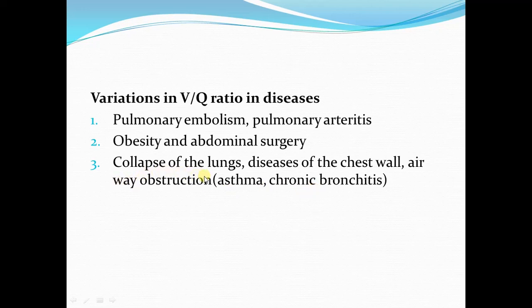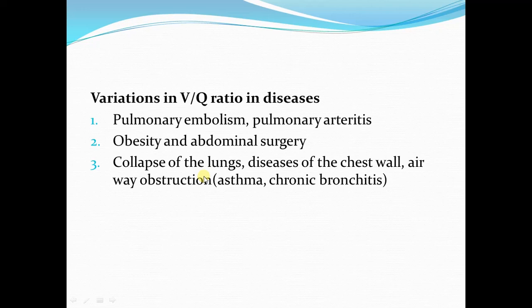This will result in low VQ ratio, and when VQ ratio is low or less than normal, this will result in increase in physiological shunt, a concept that we studied in the beginning of the lectures. That physiological shunt or shunted blood is produced when blood is not oxygenated, and you can very well understand now, if there is no ventilation, how can the blood be oxygenated?